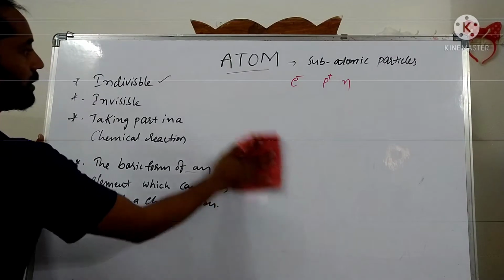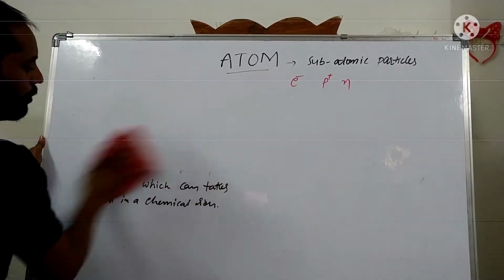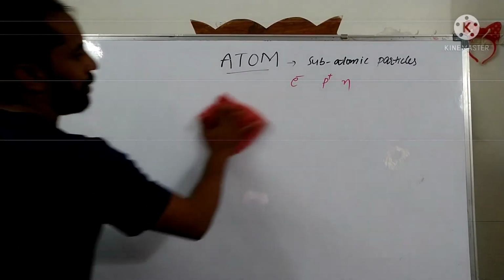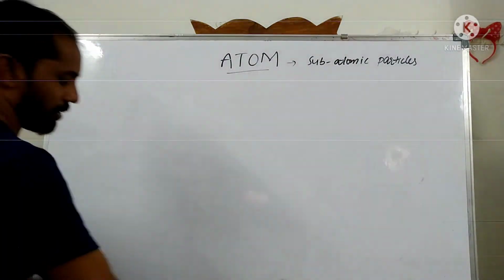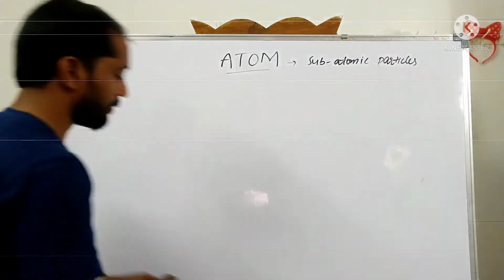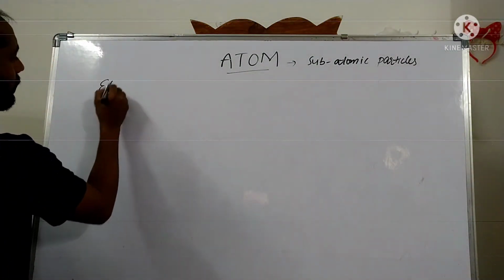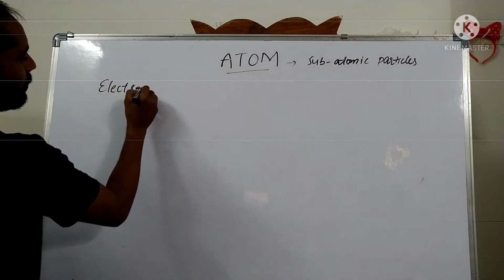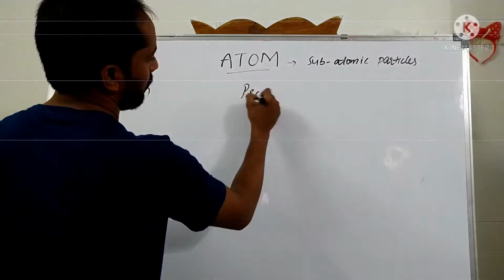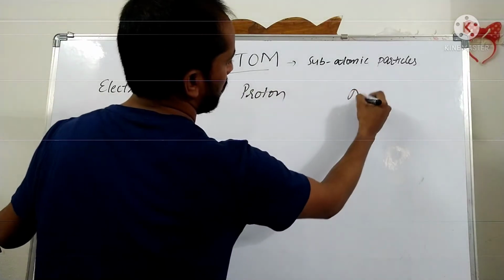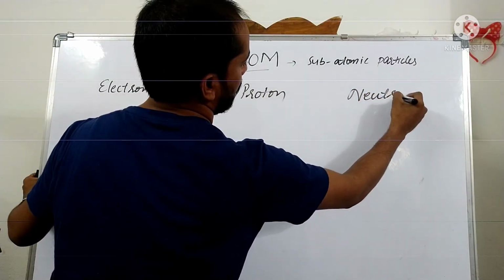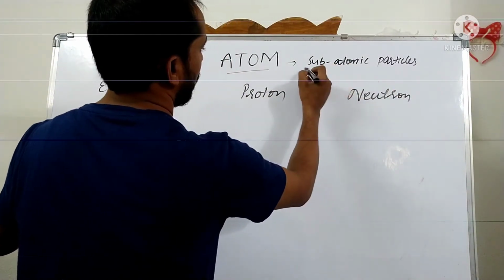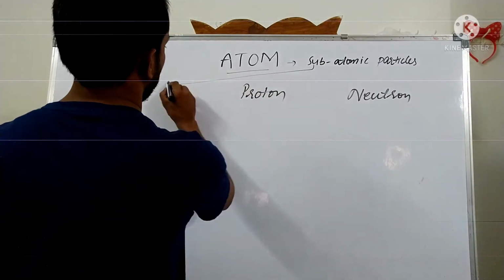Now let us see one by one. What are the properties of the subatomic particles? Mainly, one is the electron, the second is the proton, the third is the neutron. The atom contains these subatomic particles.